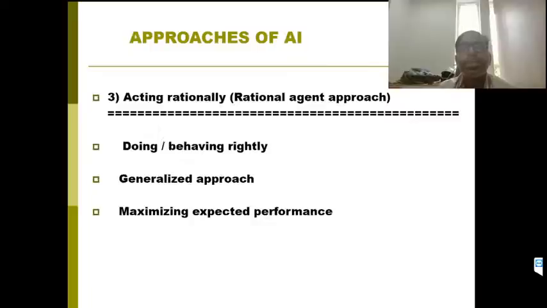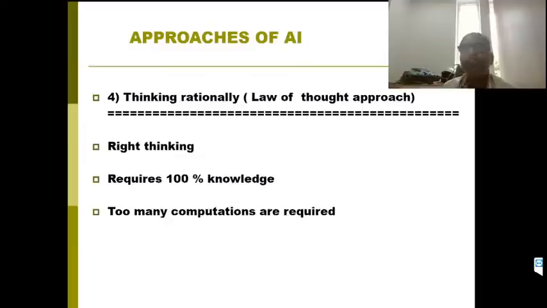The next one is acting rationally. Rationally means right behavior and right way of thinking. So doing or behaving rightly is a generalized approach, maximizing the expected performance, because if a machine acts rationally, then its performance is optimum. The fourth approach is thinking rationally, called the law of thought approach. Right thinking requires 100% knowledge of the domain, but it is very complex. In all these four approaches, research is going on.